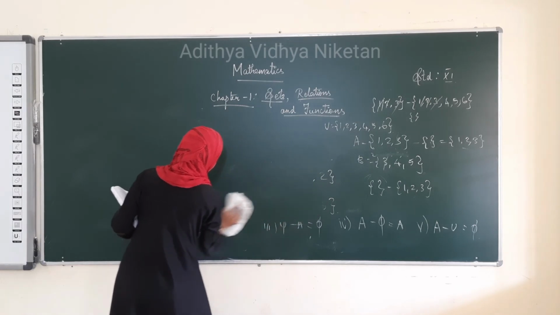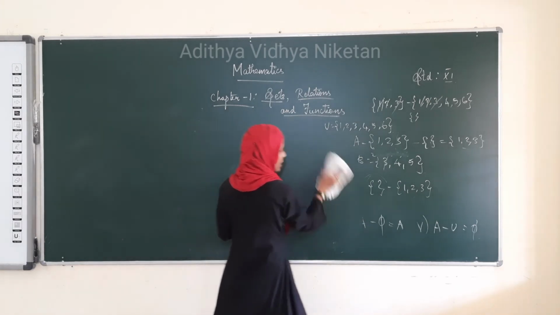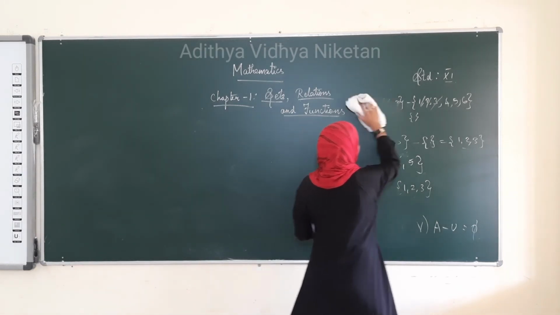Next we are going to see what is symmetric difference.